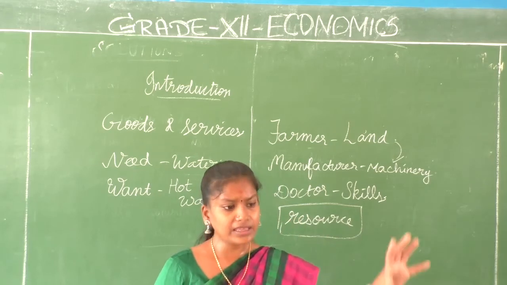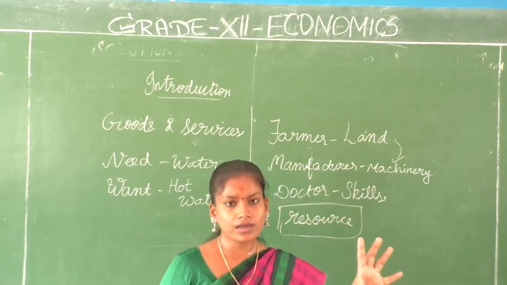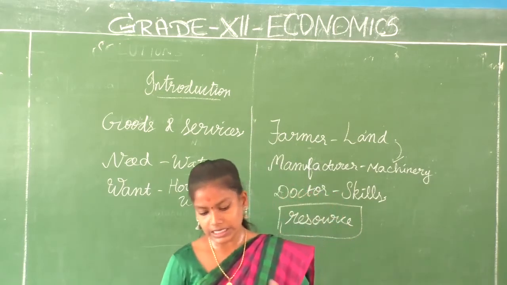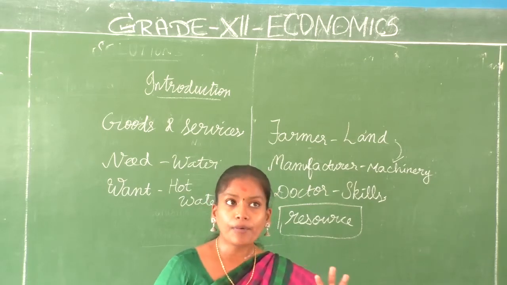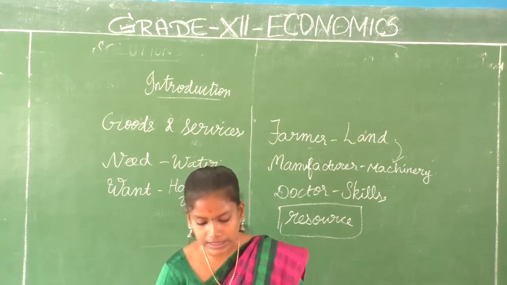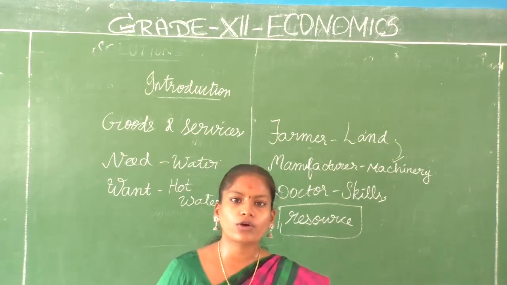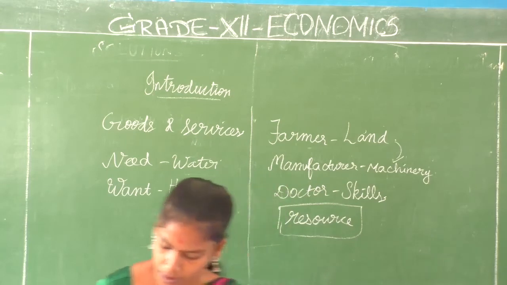Identifying the needs, allocating resources, utilization of goods and services, everything comes under economics and a simple economy. So we are going to discuss the important concepts or the basic concepts through which we will understand what is microeconomics. Why do we need microeconomics? And all those things we will be discussing further. Okay?